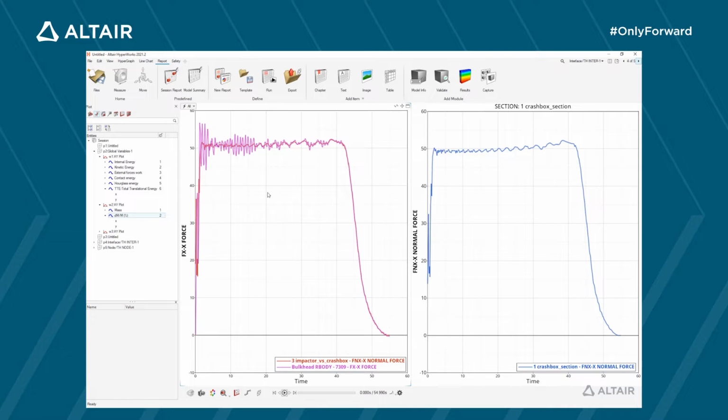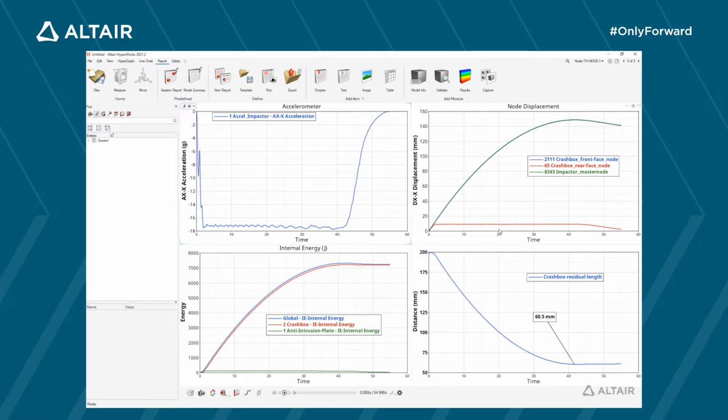On the next page, forces monitored in different entities are plotted. Force in the contact between impactor and crash box, reaction force in the fixed rigid body, force in the crash box section. All these forces are consistent. And on the last page, we can view deceleration of the impactor, displacement of points on the front and rear face of the crash box. We retrieve the 10 mm intrusion. From this, we can compute the crash box residual length from 200 mm to 60 mm. And finally, absorbed energy from the crash box and from the anti-intrusion plate.